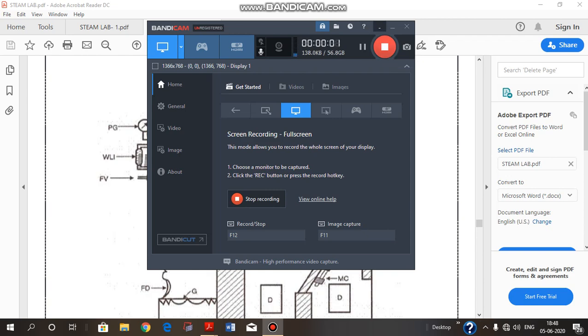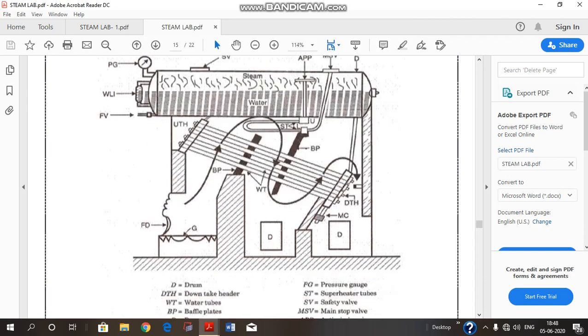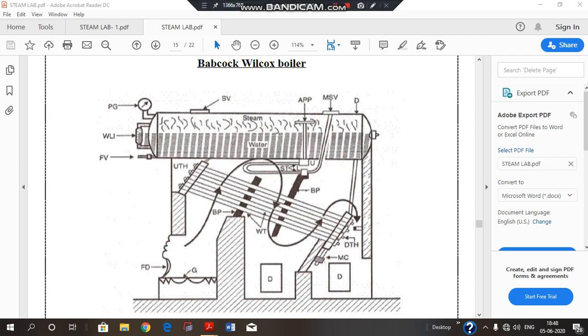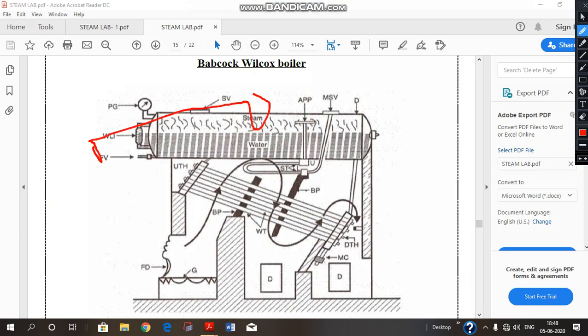Very good morning. In the previous video, we discussed the basics of water tube and fire tube boilers. We also discussed on what basis boilers are categorized as water tube and fire tube boilers and what their meaning is. So, we are going to have a very quick look over the water and fire tube boilers.